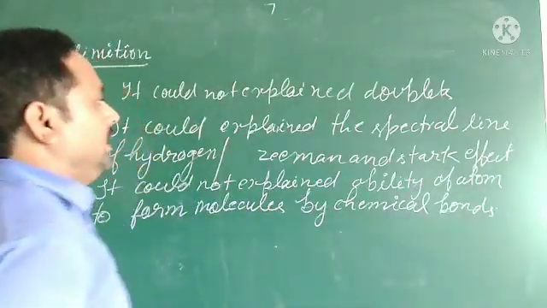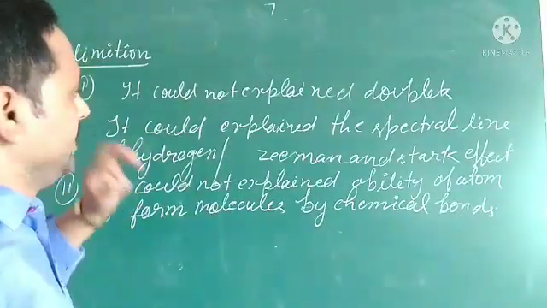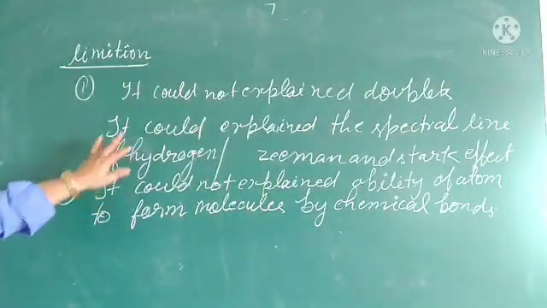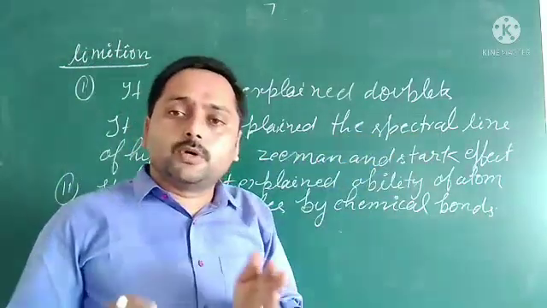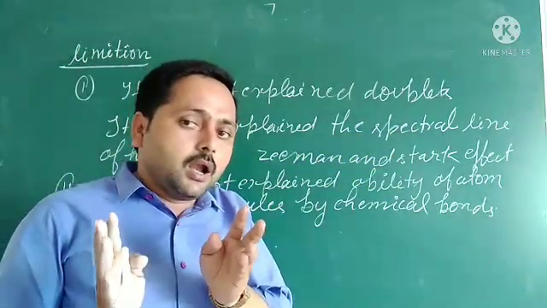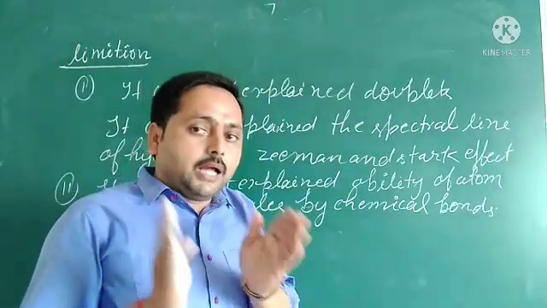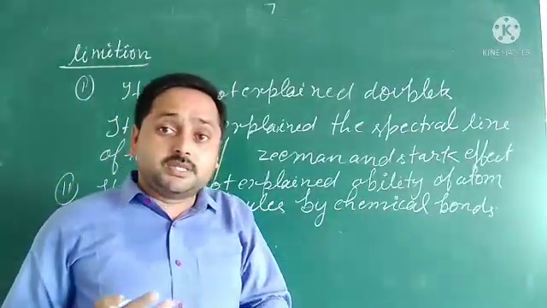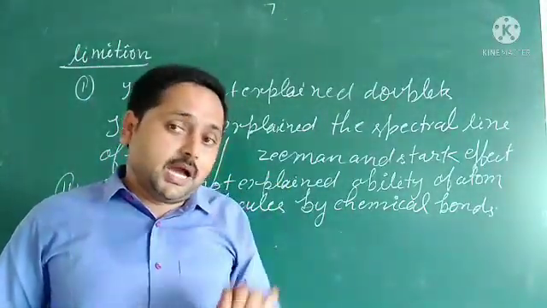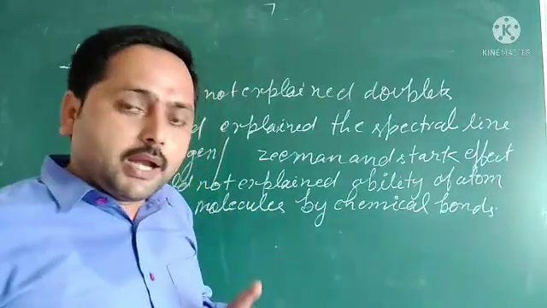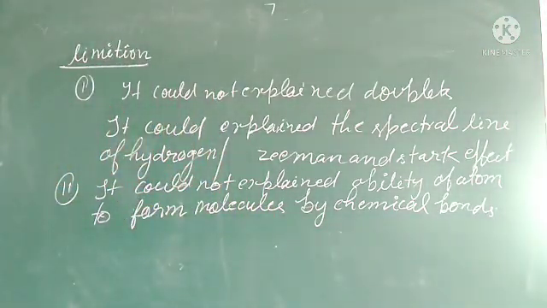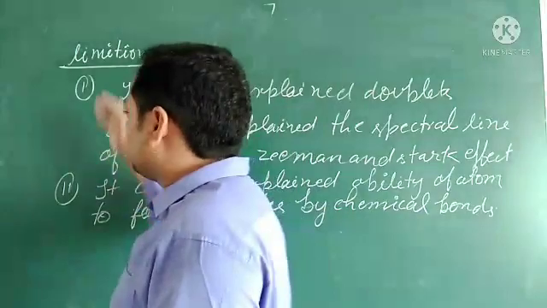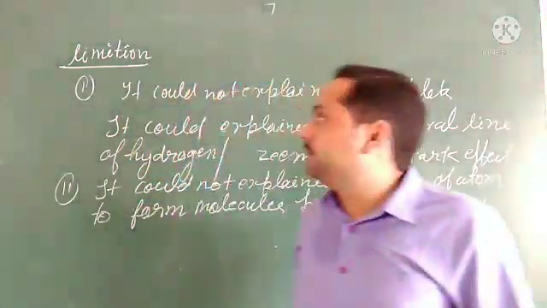It could not explain the doublets. It could explain the spectral lines of hydrogen only, means it could not explain the spectral lines of atoms other than hydrogen. It could not explain the Zeeman effect and Stark effect. It could not explain the ability of atoms to form molecules by chemical bonds. So these are the limitations of Bohr model.